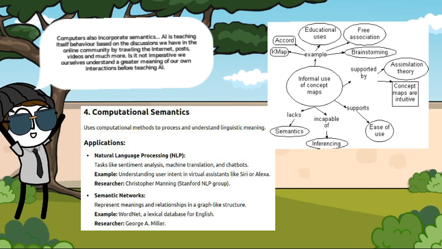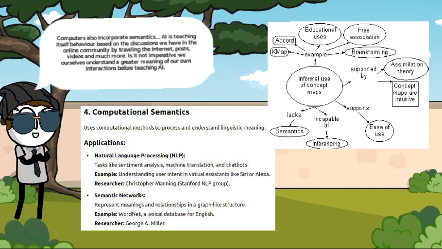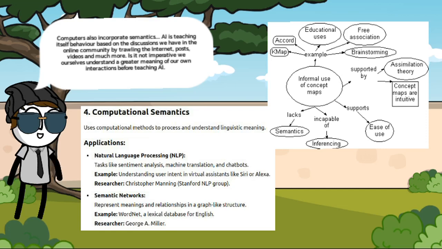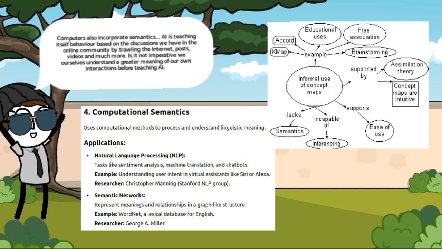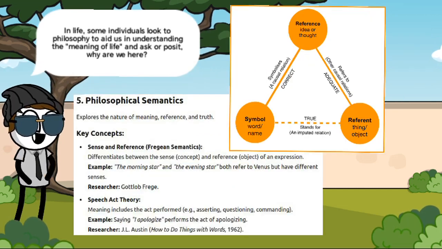Semantic networks is a subfield of computational semantics, which represents meaning and relationships in graph-like structures. Example, WordNet, a lexical database for English. Researcher George A. Miller. This brings us on to our next subfield.